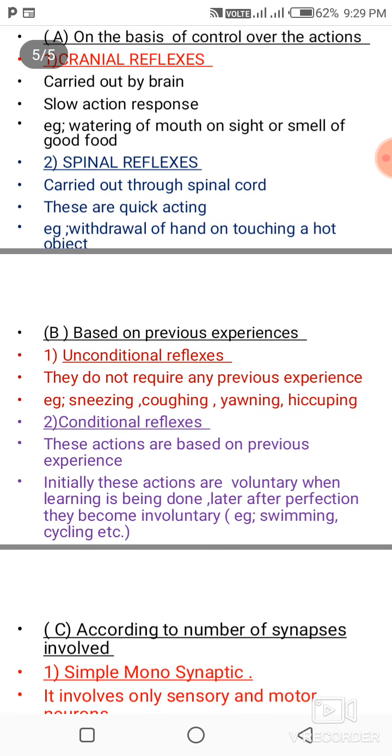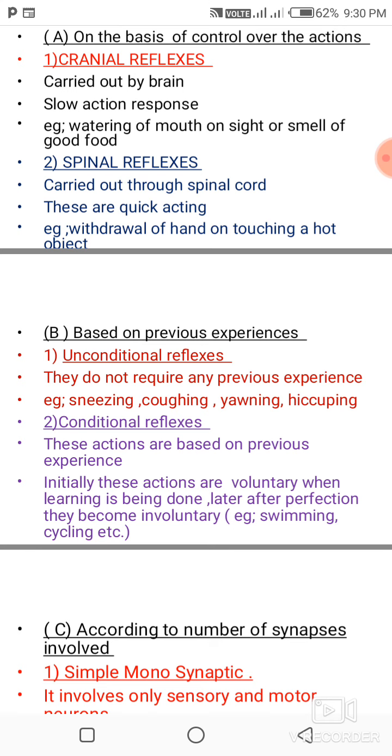Second type of reflex action is based on previous experience: unconditional reflexes and conditional reflexes. Unconditional reflexes do not require any previous experience, and they are inborn reflexes, are there with us right from our birth. Sneezing, coughing, yawning and hiccuping are examples for unconditional reflexes.